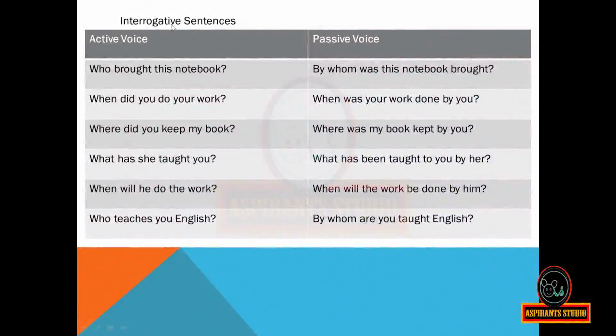Now we can see interrogative sentences. Active voice: Who brought this notebook? For this the passive voice is, by whom was this notebook brought? When did you do your work? When was your work done by you? Where did you keep my book? Where was my book kept by you?